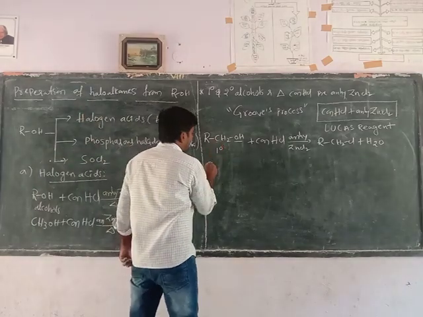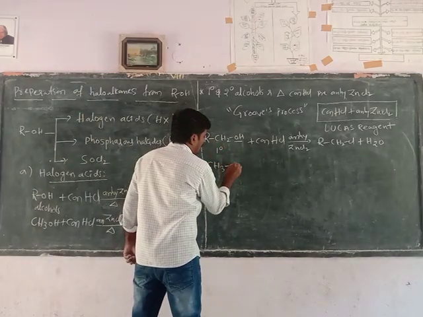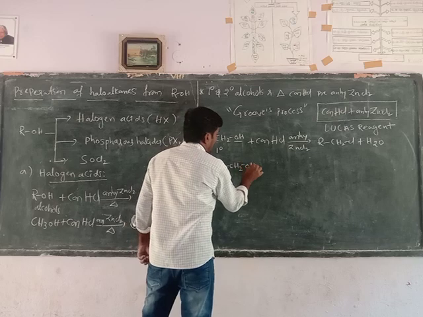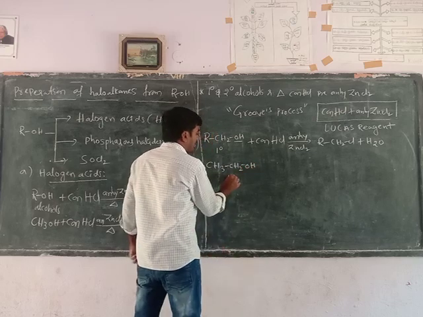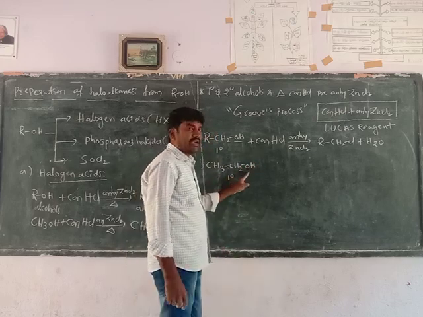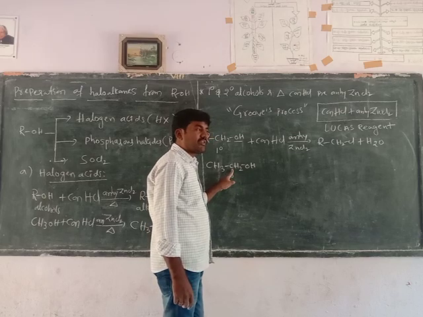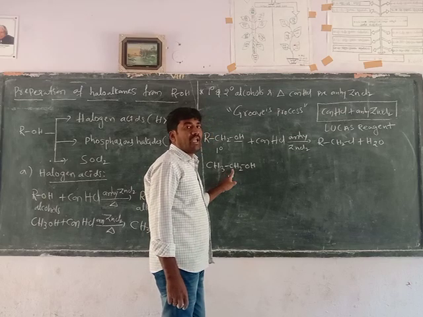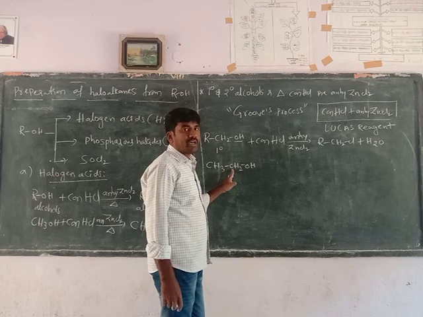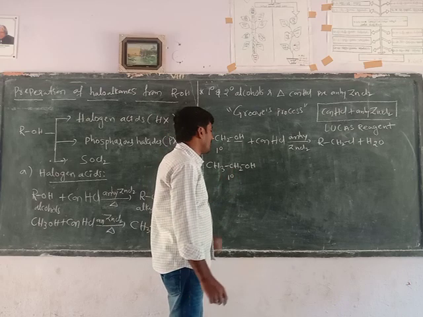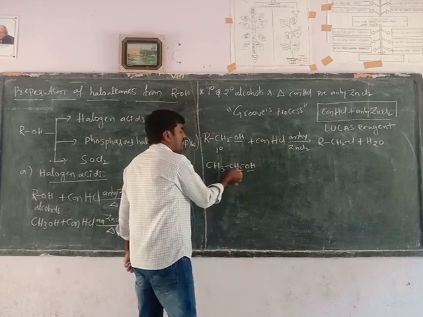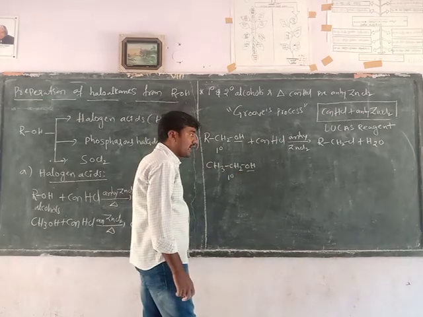Let's take an example for this. Ethyl alcohol is a primary alcohol because the hydroxyl group is attached on a primary carbon. What is the meaning of primary carbon? The carbon which has only one substituent, a mono substituted carbon, is called primary carbon. When the hydroxyl group is present on the primary carbon, it is called primary alcohol.